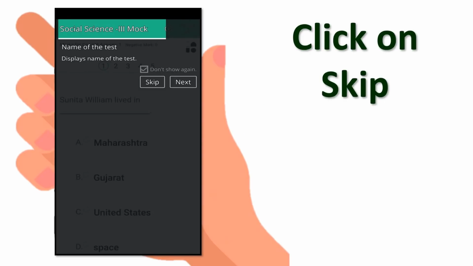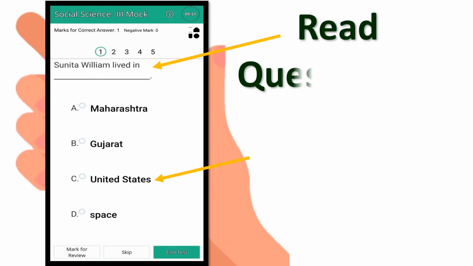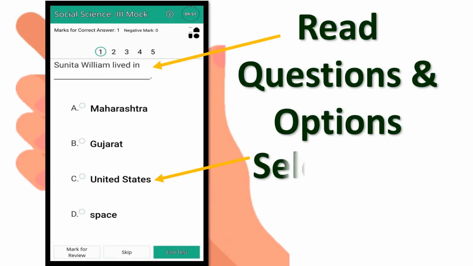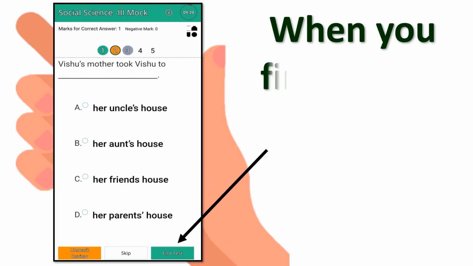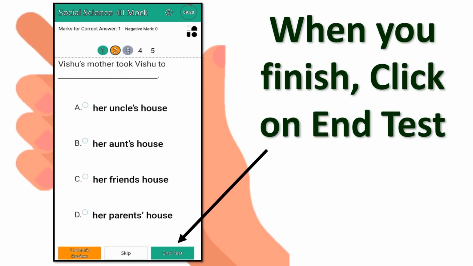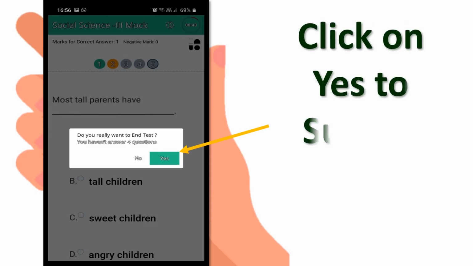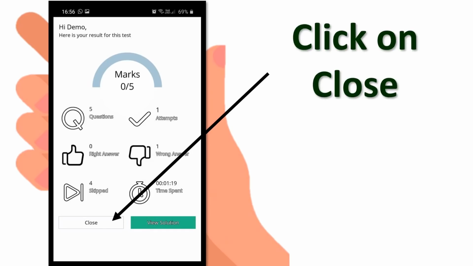You will see the question and the 4 options. Please be very careful in reading the questions properly and selecting the options properly. Once you have marked, you can go to the next question. When you are finished with the test, there is an end test button down there. You need to click on that end test button, otherwise your test will not be submitted. It will ask you for a prompt whether you want to end or not, so click on yes to submit the test, and finally click on close window to close the test.